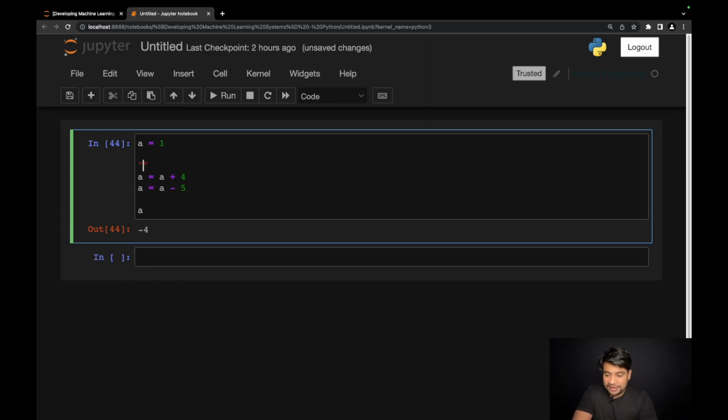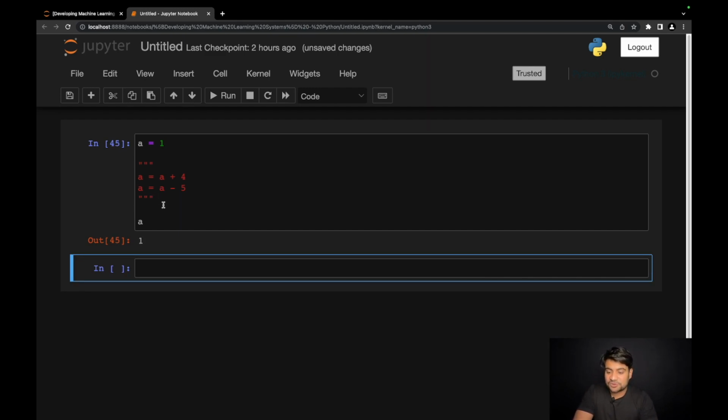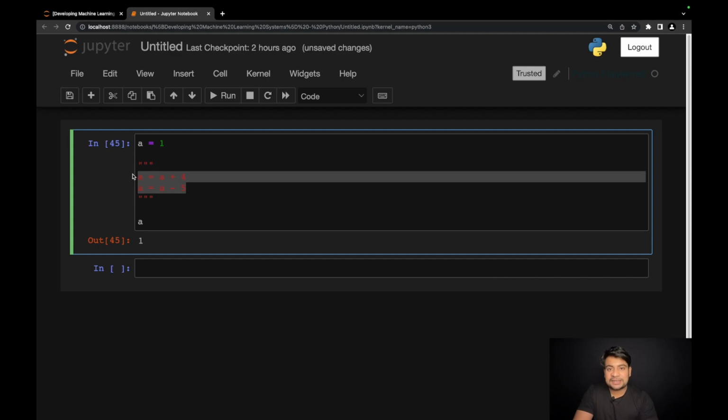You write triple quotes at the start of the lines which you want to comment, and then again add triple quotes at the end of the lines. Whatever lines you have inside the triple quotes will be treated as comments and will not be part of execution. So you see, both of the lines are getting ignored.